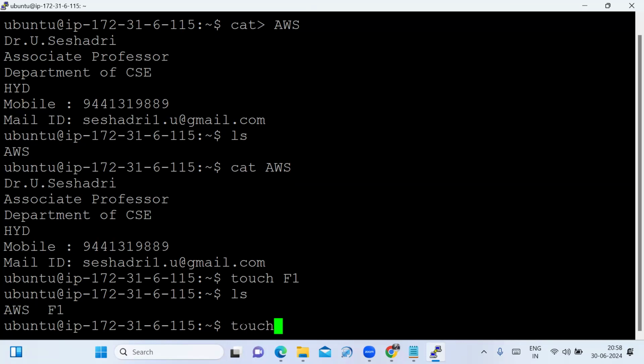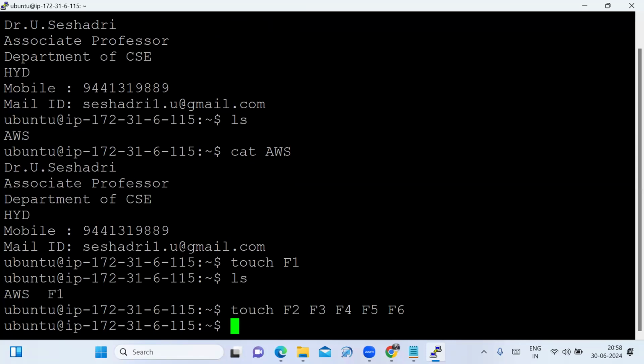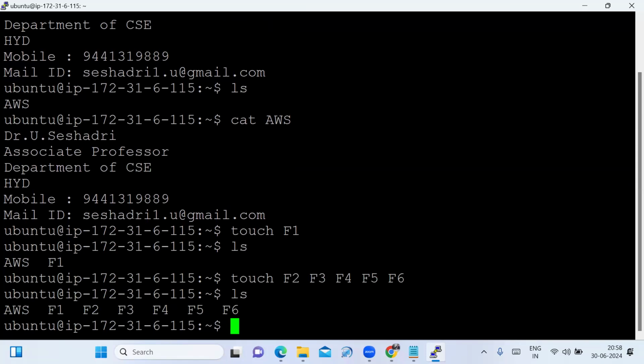Using the touch command, you can create more files at a time. See, I am creating F2, F3, F4, F5, F6. Now we type the ls command. Those many empty files I created.